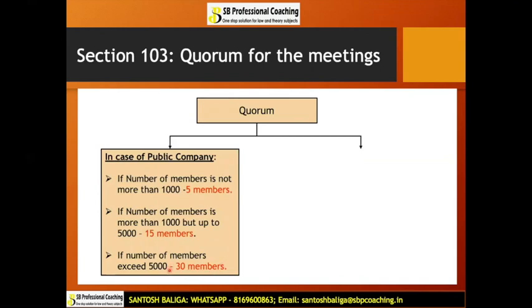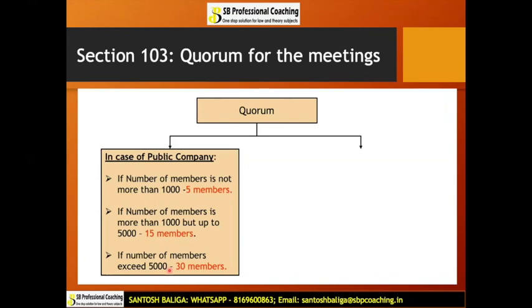So this is the minimum number of members which have to attend the meeting, to constitute the meeting and convene the meeting properly. In case the quorum is not present in the meeting, what are the consequences? We will be learning in the next slide. But a meeting cannot continue if the quorum is not available in the meeting. So this was in the case of a public company.